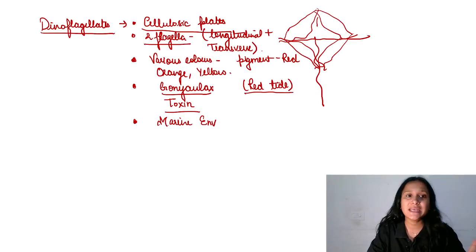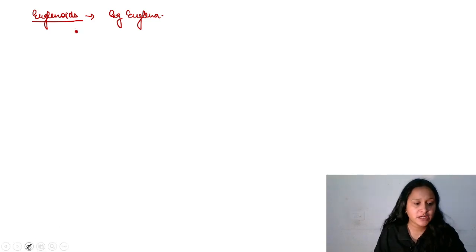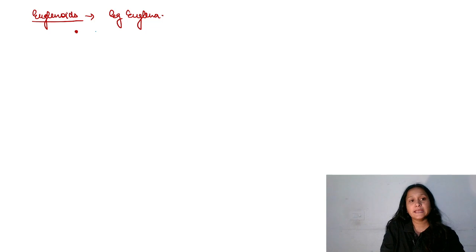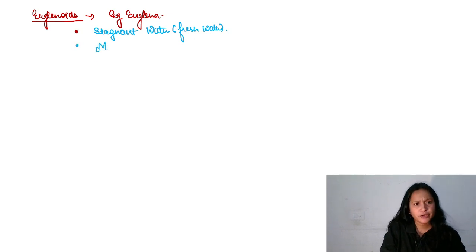मूविंग अहेड टू द नेक्स्ट ग्रुप, दैट इज euglenoids. Example here is euglena. So important point कहाँ मिलेंगे? Which type of habitat you will find them? So they are found in stagnant water. Fresh water. Okay. They have mixotrophic nutrition. Autotrophic as well as heterotrophic.